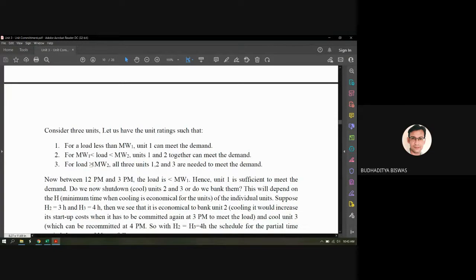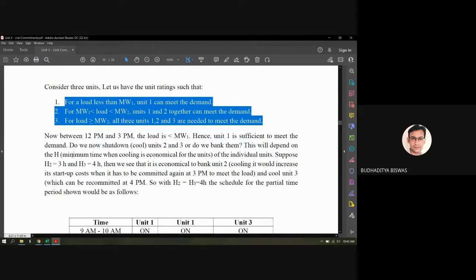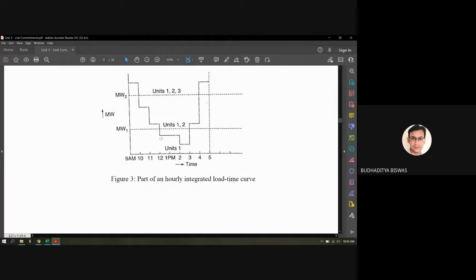Okay, so here you see what I just told is written: if the load demand is less than megawatt 1, then which unit will commit; if it is between megawatt 1 and megawatt 2; and if it is more than megawatt 2, then all 3 units should commit. Now here you see, between 12 p.m. and 3 p.m. the load is less than megawatt 1. It is clearly visible here. Between 12 p.m. and 3 p.m. the load demand is less than this megawatt 1.